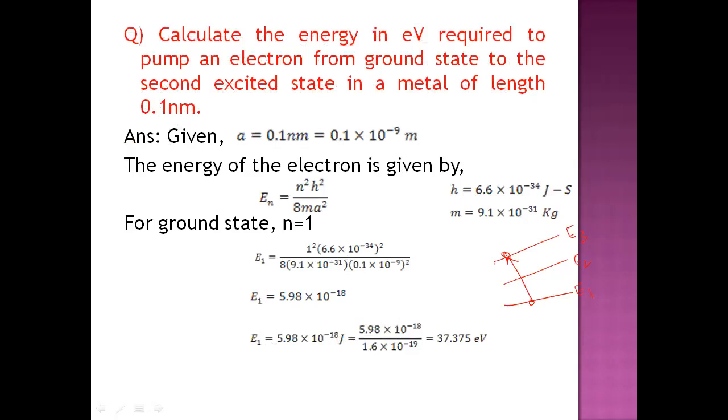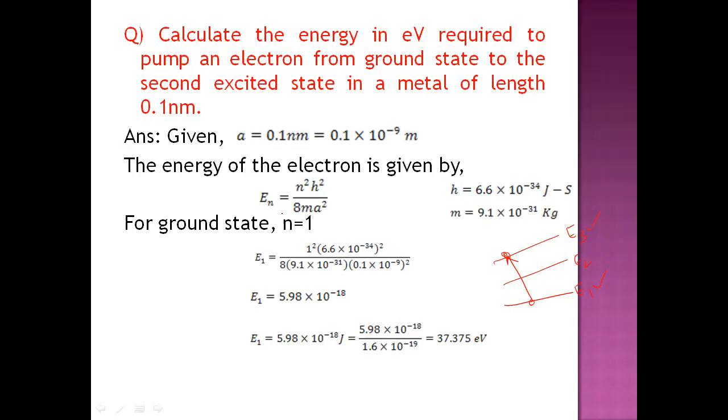For that, we find the energy of the third level, that is the second excited state, and the energy of the ground state. Just subtracting them from one another will give you how much energy is required to lift the electron from the ground state to the second excited state.